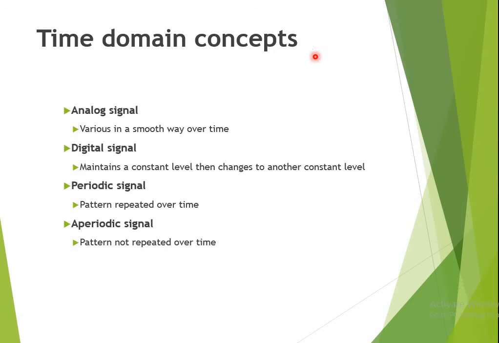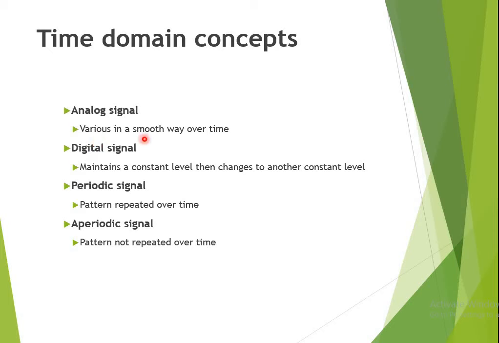Then this is a time domain concept. The first is the time domain. We have analog signals, digital signals, periodic signals and aperiodic signals. If you are representing any signal in the time domain, it is a representation of a signal where the x-axis represents time. Under that, the first signal is an analog signal.